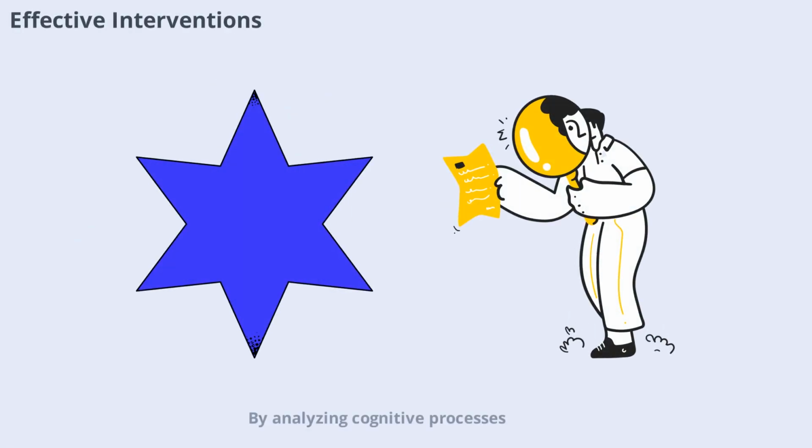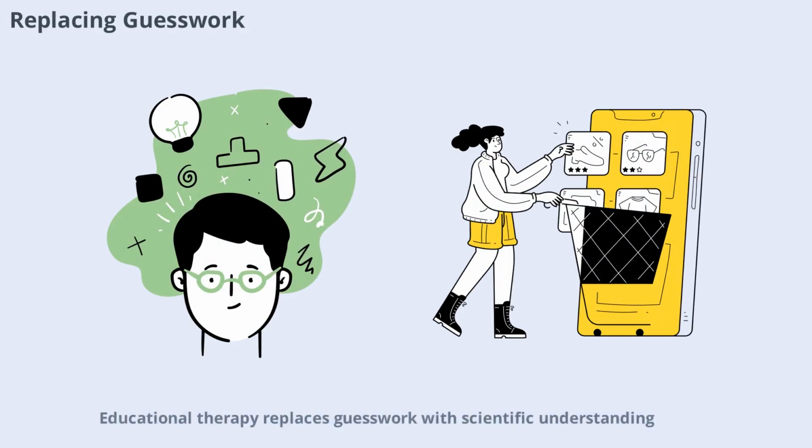By analyzing cognitive processes, educational therapists can design interventions that address the root causes of learning difficulties. This targeted approach is more effective than simply increasing practice or discipline. It helps children overcome barriers and achieve their full potential. Educational therapy replaces guesswork with scientific understanding. By studying how the brain develops, therapists can make informed decisions and provide the right support. This leads to more effective teaching and better outcomes for students.